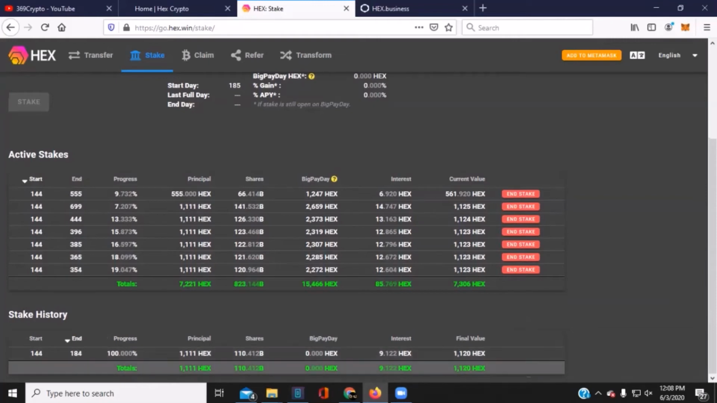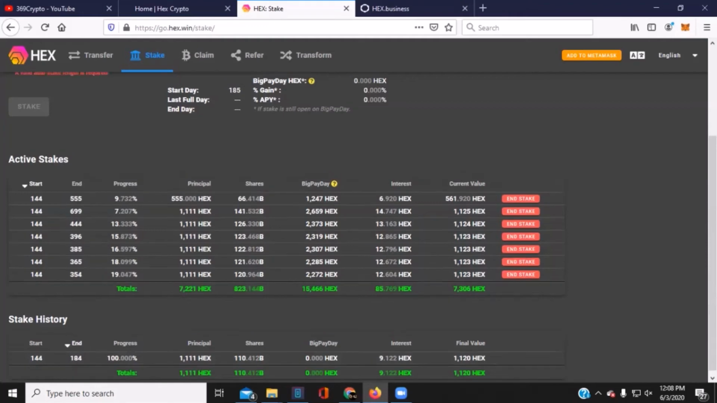Effective HEX, interest, final value 1120. So we made 9.122 HEX profit. That's our profit from that stake. Now, it's short, it's 33 days, but it's 9 HEX, 9.122. Oh, 3 twos in a row, twice. Cool. I like those repeating numbers.